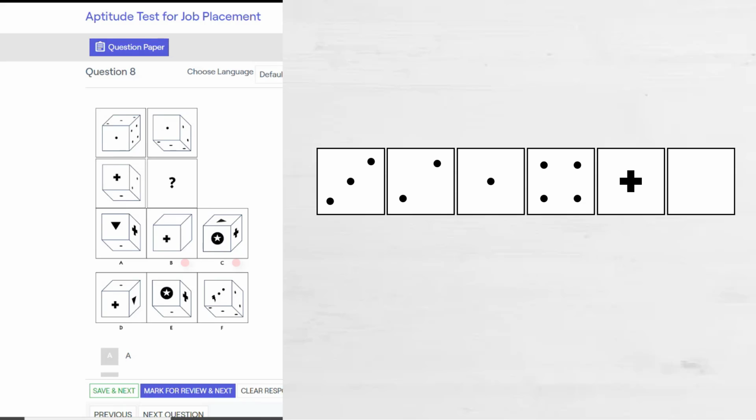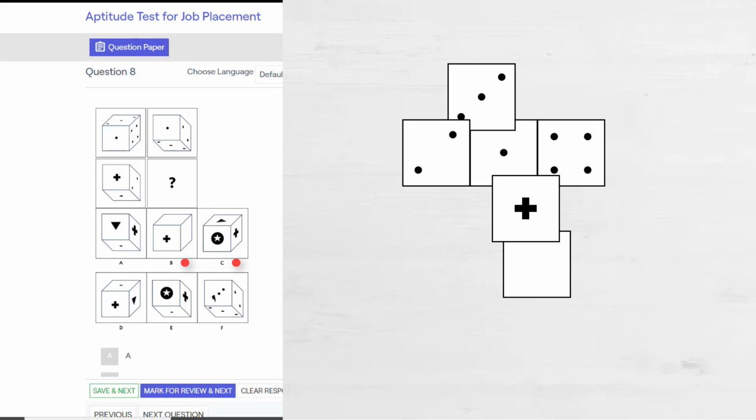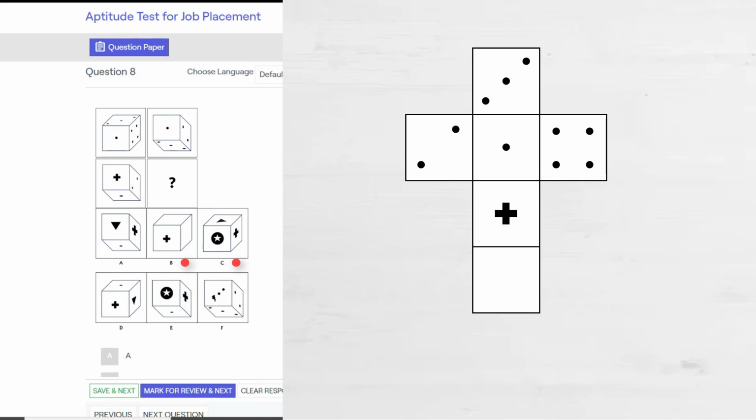So the answer cannot be option B or option C as they both have 2 new objects, whereas we need only one new object as we already know 5 faces. Another important thing, this face with 1 is adjacent to 3, 4, 2 and plus. And on a cube, a face can be adjacent to only 4 other faces.